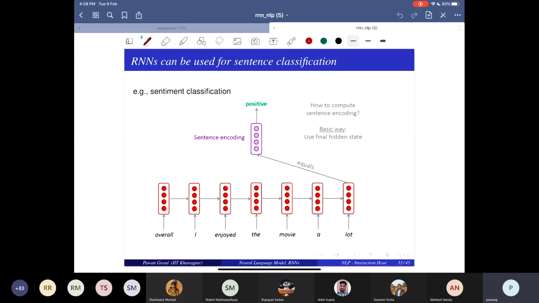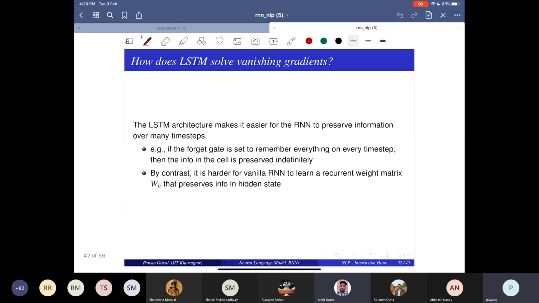What screen are you seeing right now? Sentiment classification. No, it's again LSTM. So LSTM solves vanishing gradient, right? Yes, sir. Okay. Yeah, my laptop screen is stuck, but my iPad screen is getting shared.